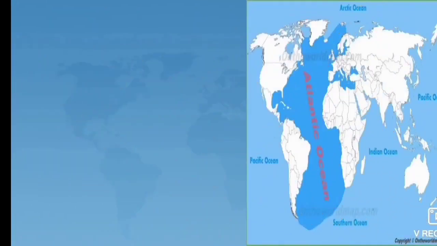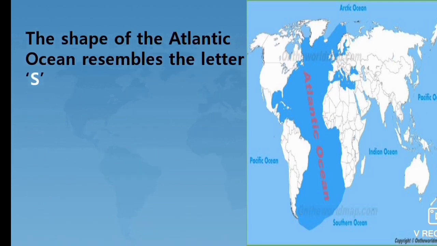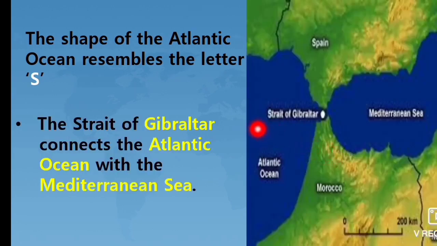Students, next we can see the shape of the Atlantic Ocean. The shape of the Atlantic Ocean resembles the letter S. Students, the Strait of Gibraltar is the narrow stretch of water that connects the Atlantic Ocean with the Mediterranean Sea.